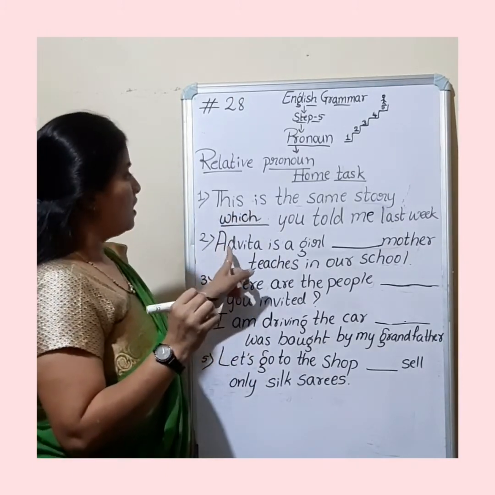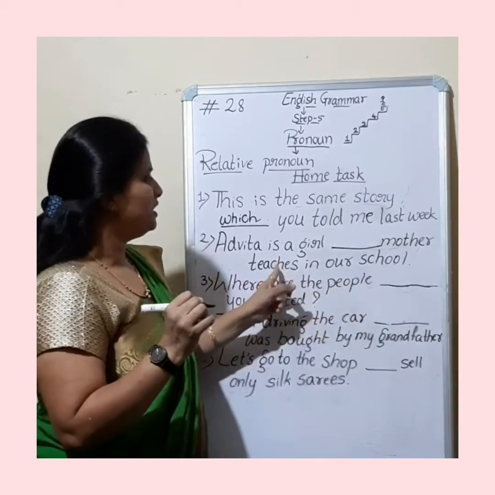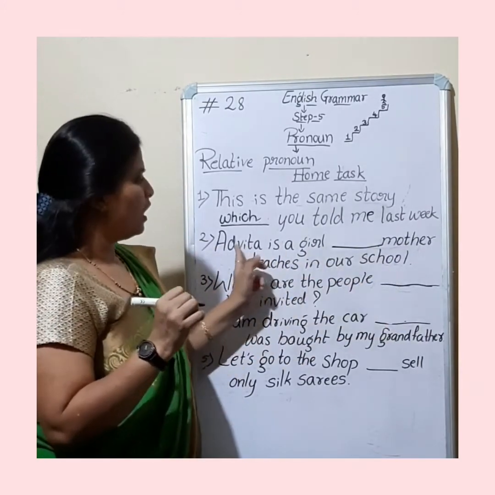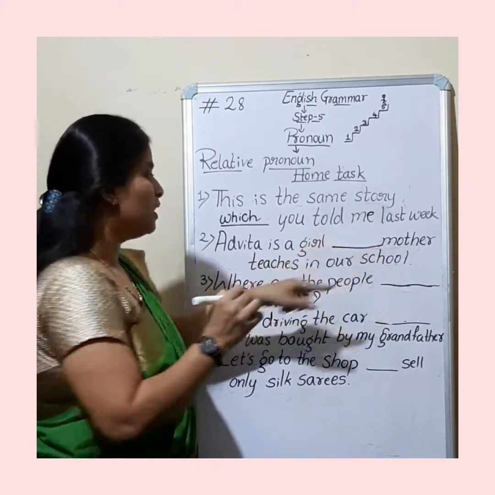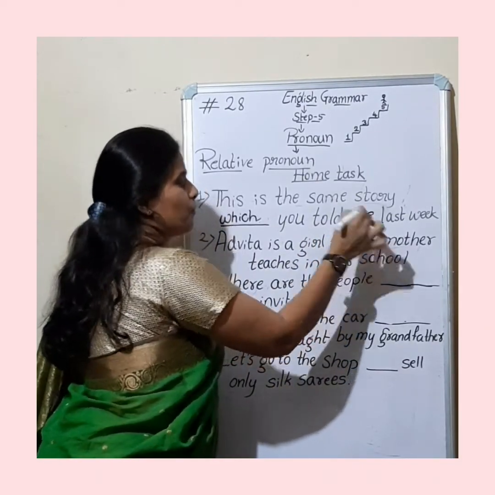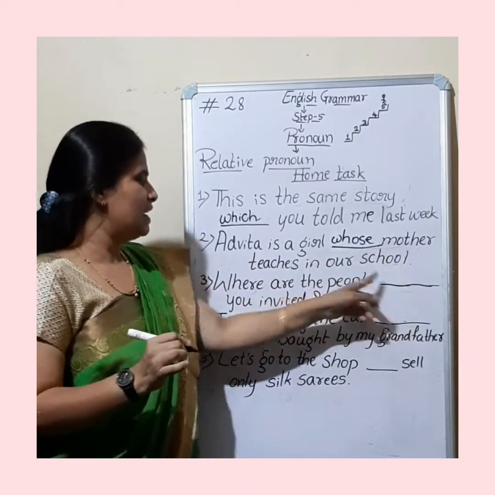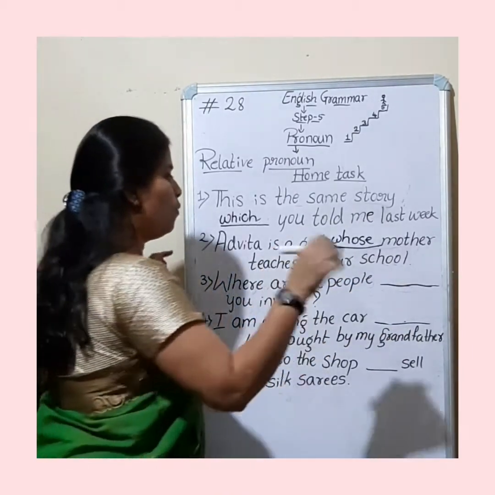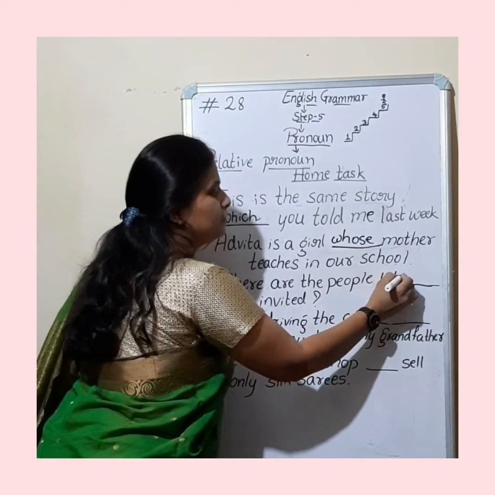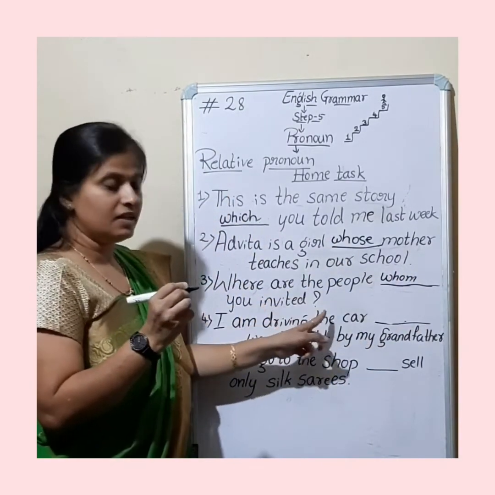Second sentence. Advita is a girl dash mother teaches in our school. Advita is a girl whose mother teaches in our school. Where are the people dash you invited? Whom you invited? Where are the people whom you invited?